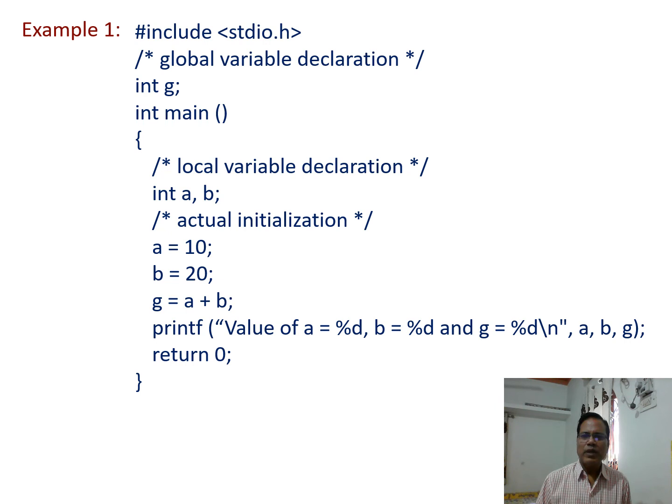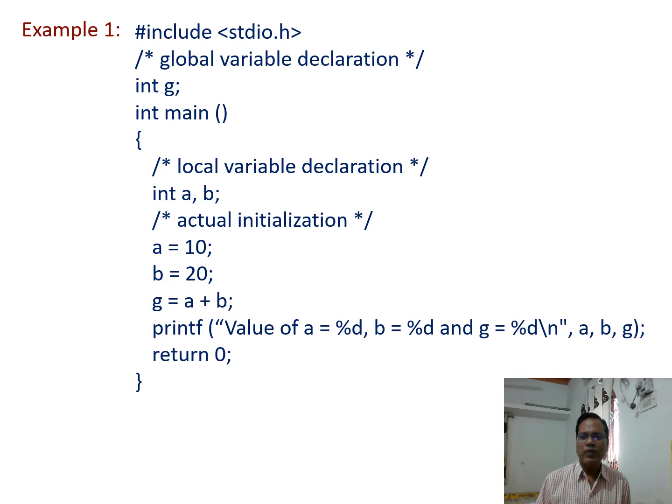And here g equal to a plus b. The values of a and b are added and assigned to g. So g is not declared inside the main function. It is declared outside of the main function. So the advantage of declaring this global variable is that we can use it in any function.